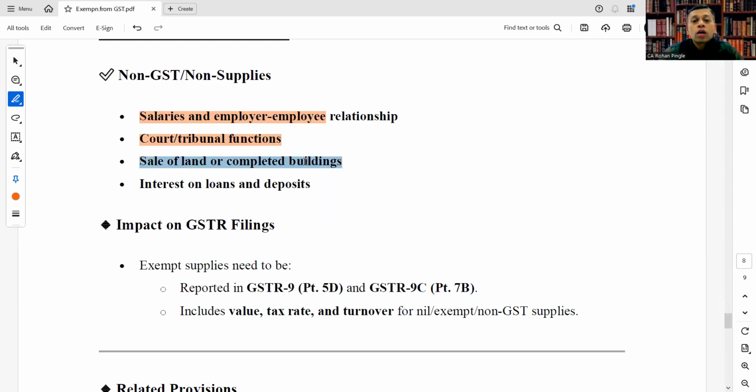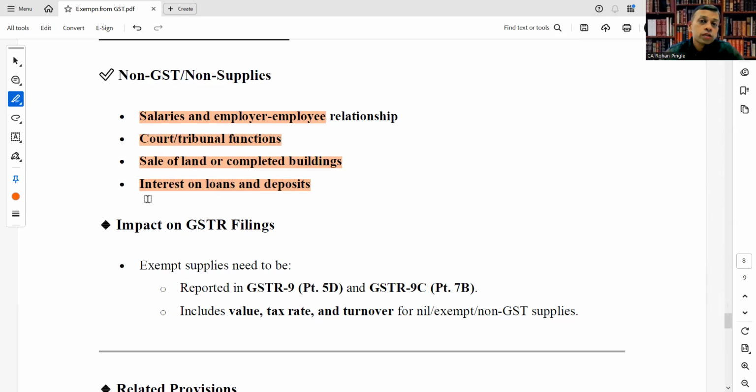Sale of land or completed buildings, that is sale of immovable property, and interest on loans and deposits are also non-GST. So there are four types of non-GST supplies: salaries and employer-employee relationship, court or tribunal functions, sale of land or completed buildings, and interest on loans and deposits.